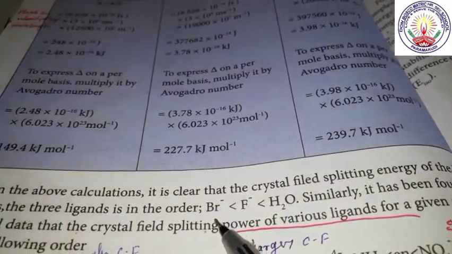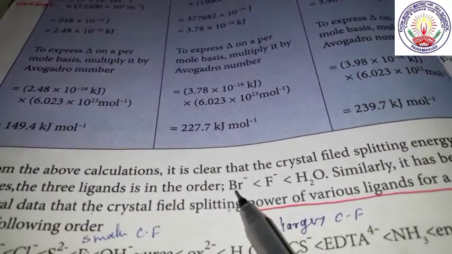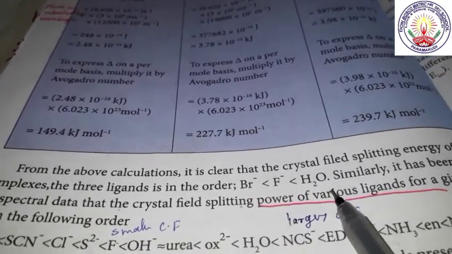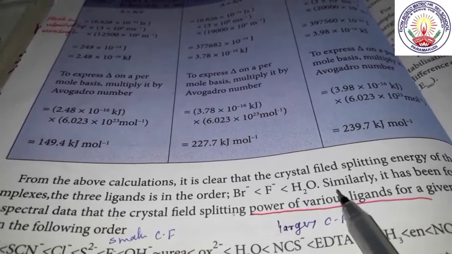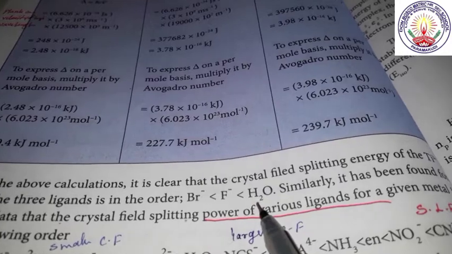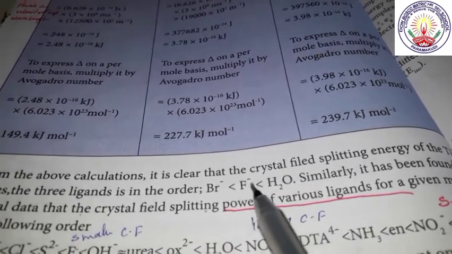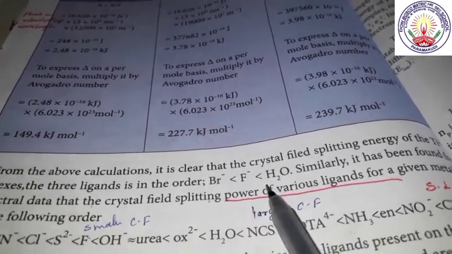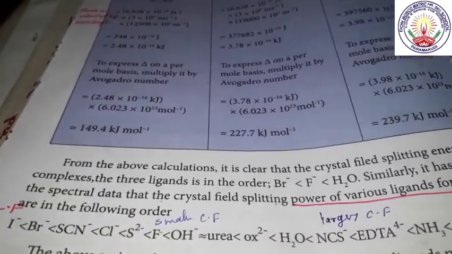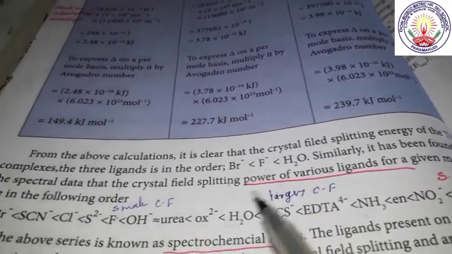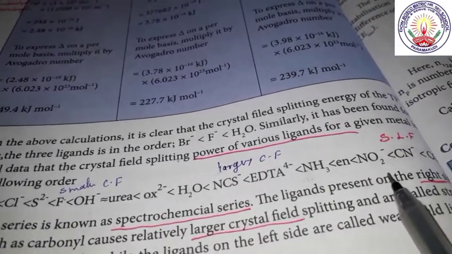Now we see for titanium 3, that is titanium with bromine, titanium with fluorine, titanium with aqua. These things are given, crystal field splitting is given for 3 ligands in the order, that is aqua got the highest splitting, then fluorine is less than aqua and bromine is less than that. Similarly, it has been found from the spectral data that the crystal field splitting power of the various ligands are given. See, the order is given here.